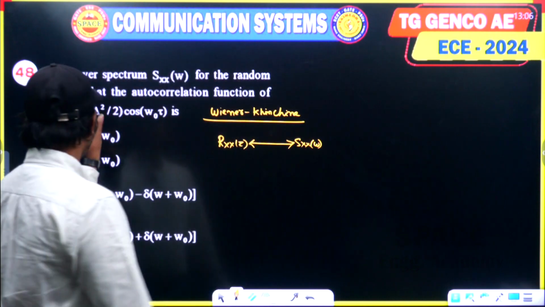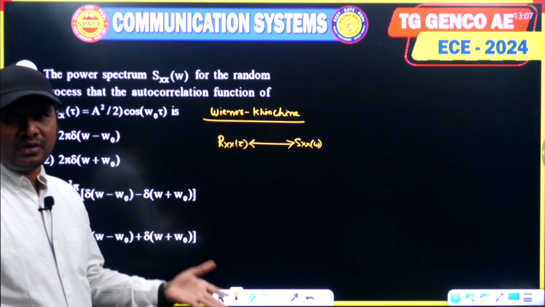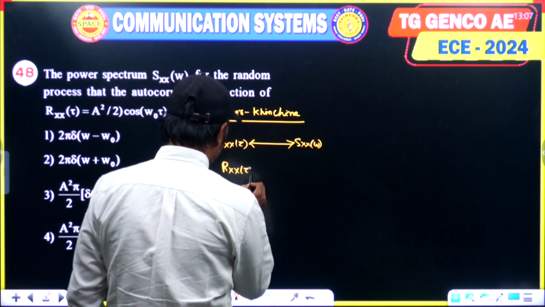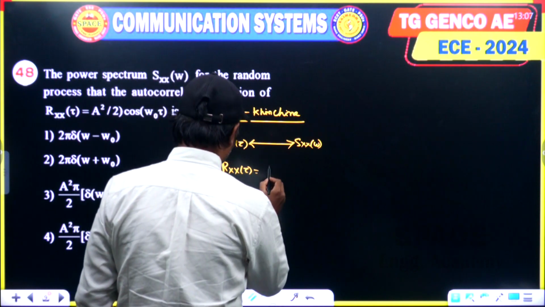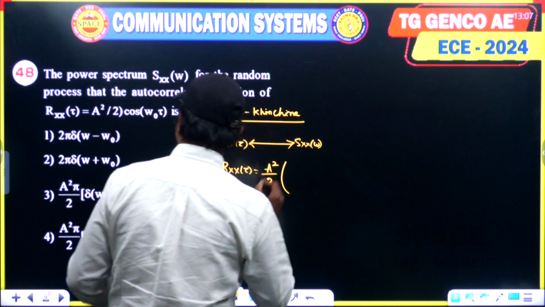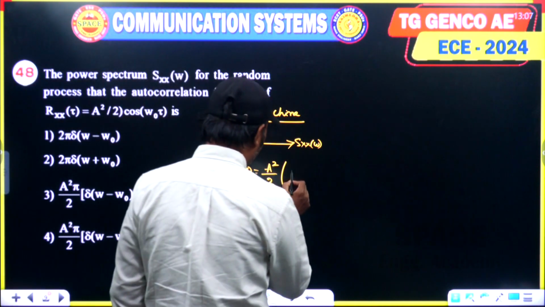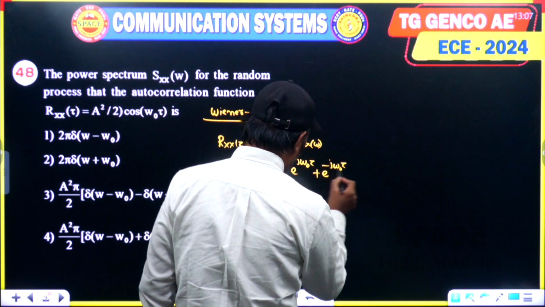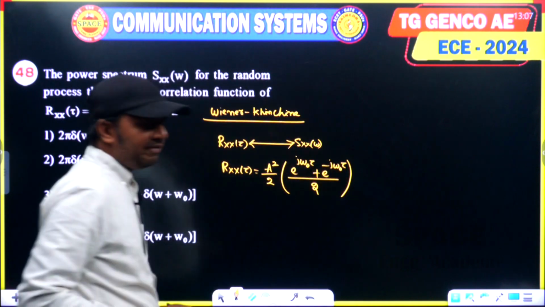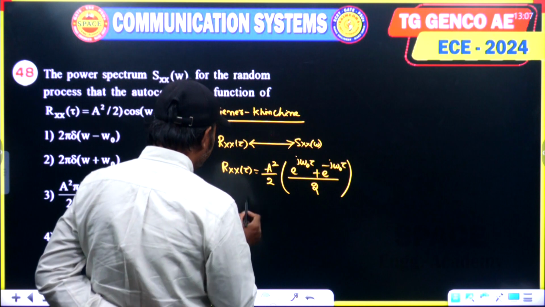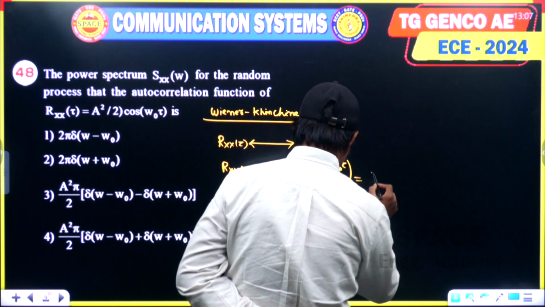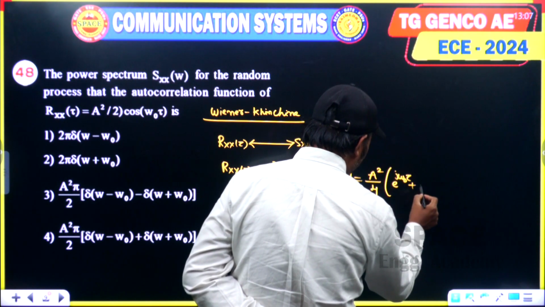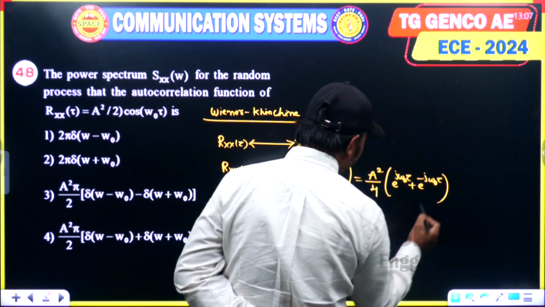Now in our case the autocorrelation function is given and we are asked to find the power spectral density. How to calculate? To the given autocorrelation function, simply calculate the continuous time Fourier transform. So Rxx of tau, the given autocorrelation function, can be written as A square by 2 cos omega naught tau. How can you write cos omega naught tau? e power j omega naught tau plus e power minus j omega naught tau divided by 2, right. Or this is nothing but A square by 4 into e power j omega naught tau plus e power minus j omega naught tau, isn't it?